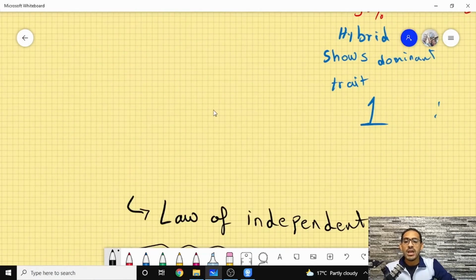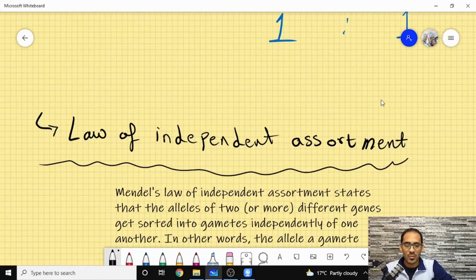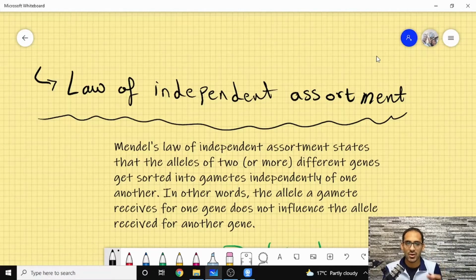Okay. The other law that Mendel developed is the law of independent assortment, because there was an idea, and that idea led to a central understanding. For example, in humans, people have always said that if you have blue eyes, you'll always have blonde hair, or you're going to have white skin. So that was not the case, and that wasn't the idea of it.